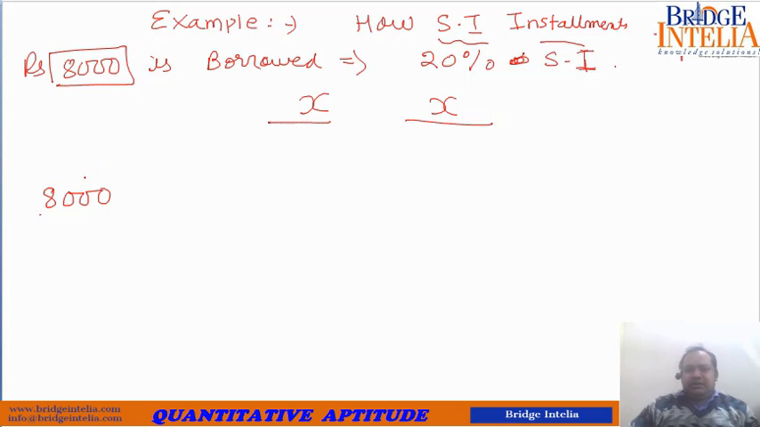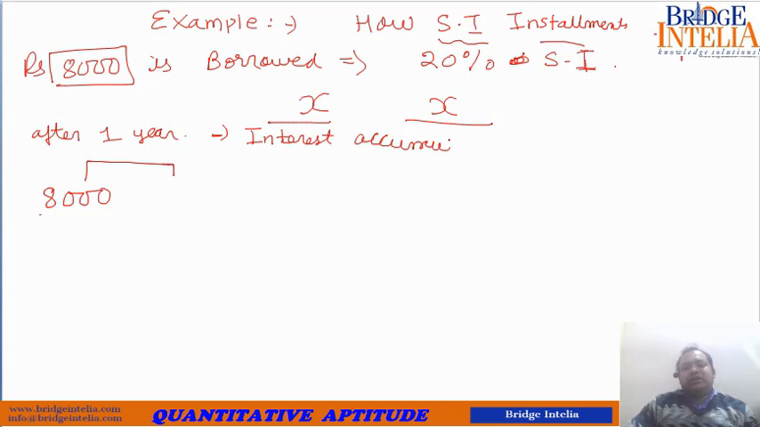After 1 year, what is the total interest that has accumulated by then? So rate is 20%, so 20% of 8000. So that is 1600. So this much interest got accumulated. Fine. Now what happens in case of EMI?